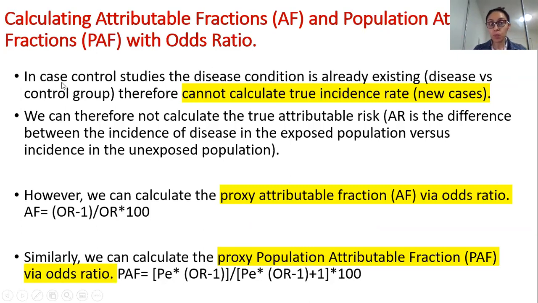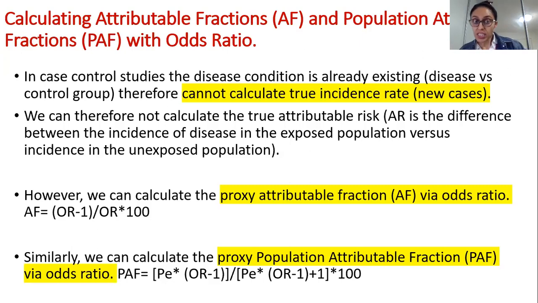All right, so now it is important to understand that we cannot calculate the true incidence rate, okay, new cases, because you cannot know the new cases. In your case control study you already have 2 groups: people who have cancer, people who do not have cancer, people who are smoking, people who are not smoking. You're not following them for 10 years to see whether these people started smoking and whether those who started smoking developed cancer, and those who did not start smoking, did they still develop cancer? That is a true incidence rate, meaning the new cases which have developed. You can really calculate the true incidence rate when you have a prospective study, a longitudinal study. But that's not the case with case control studies and cross-sectional studies.